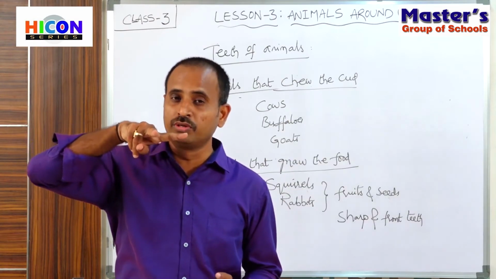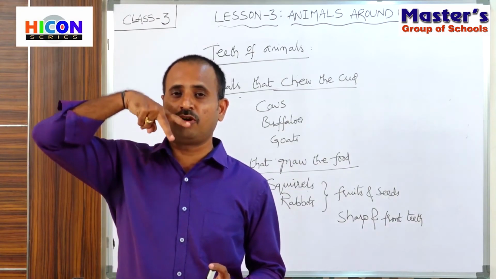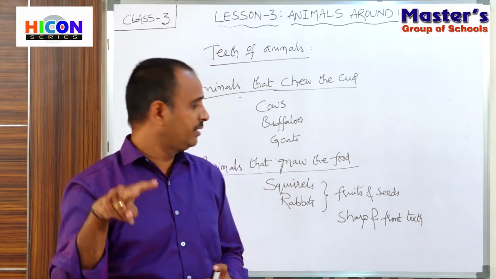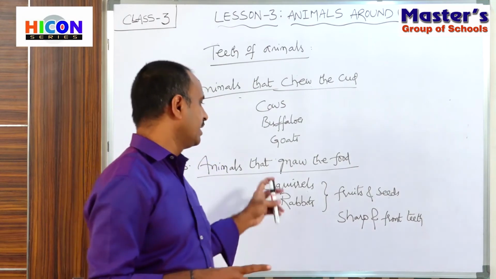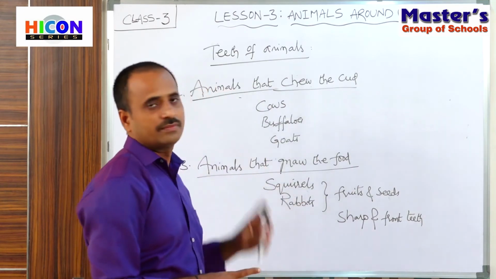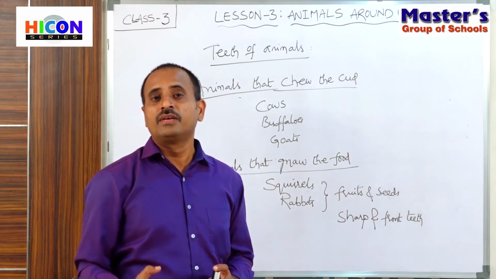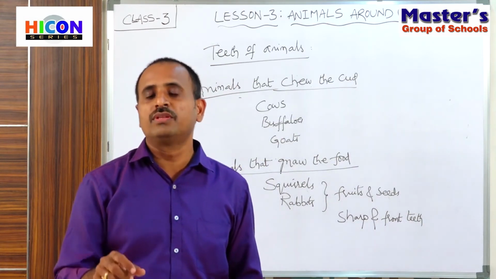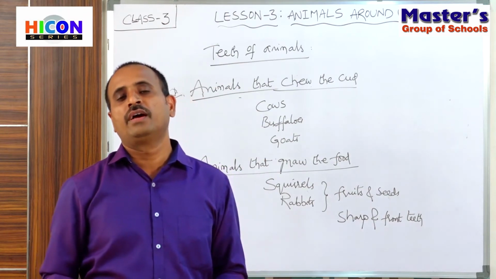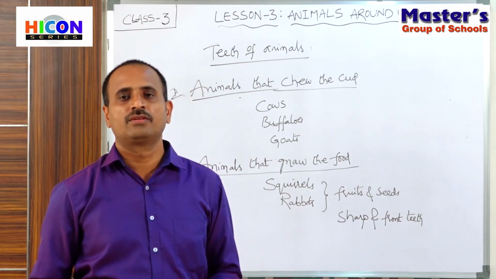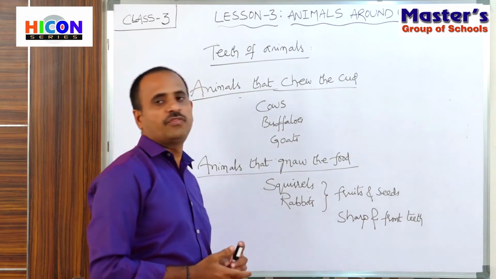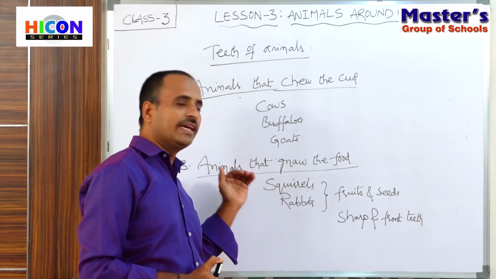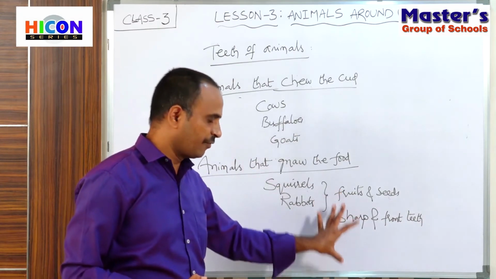There are two teeth which look very sharp and long. These two sharp front teeth help these animals to gnaw the food, that means to cut the food and to chew the food. These are the adaptations in their teeth for eating their food.